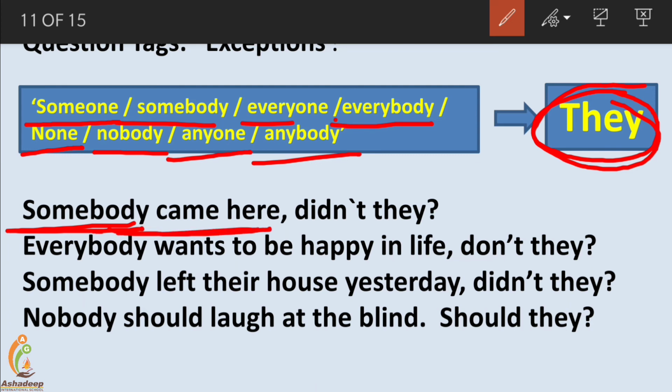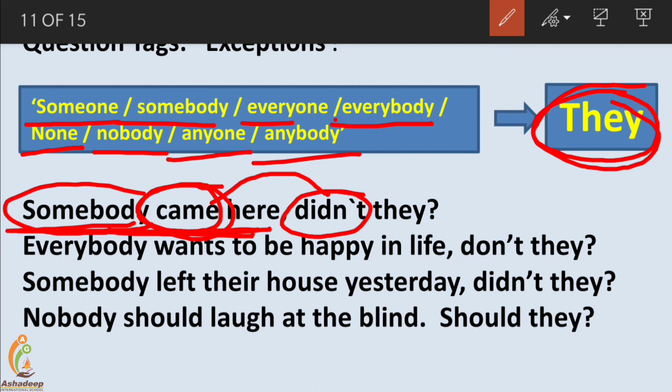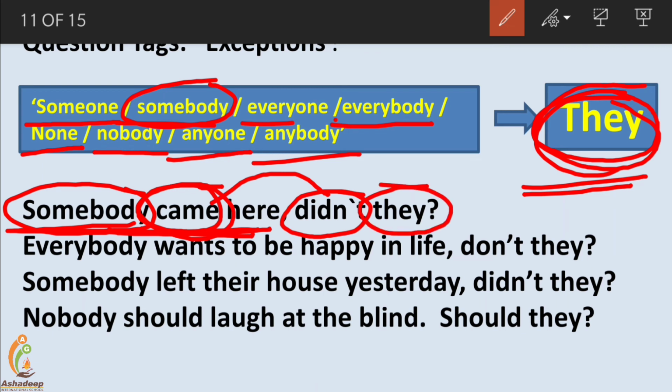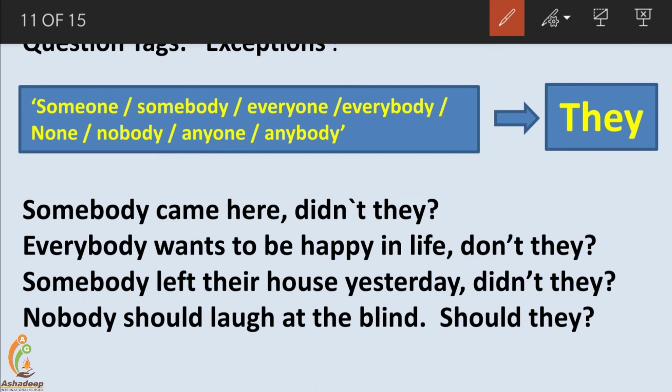Here there is no auxiliary verb in this sentence, so we will follow the tense. Came is simple past tense, and the negative verb for simple past tense is didn't. So about the verb we are very sure. What about the subject, the pronoun? Here it is somebody, what's the topic of discussion? Somebody. So they will be used as the pronoun. Didn't they, that's the question tag this sentence will have.